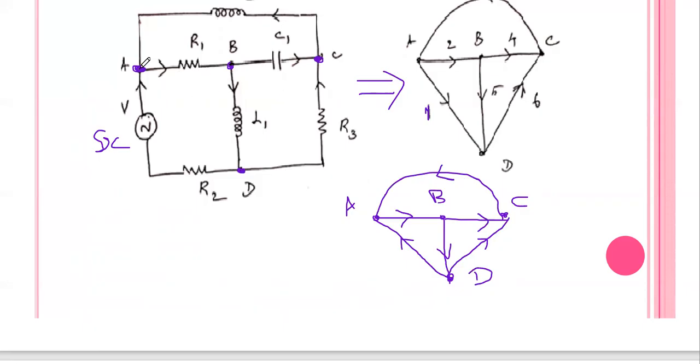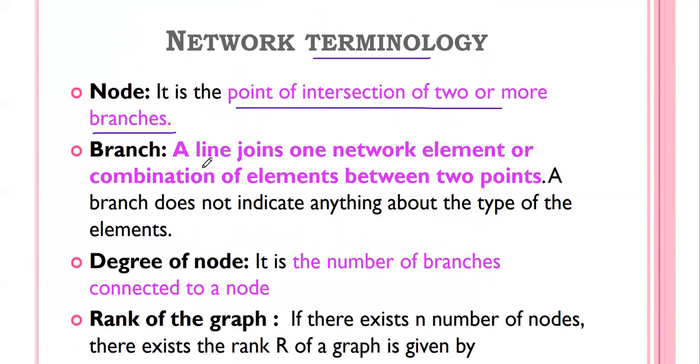So AB is one branch, BD is one branch, AD is one branch, BC is one branch. These are all the branches.